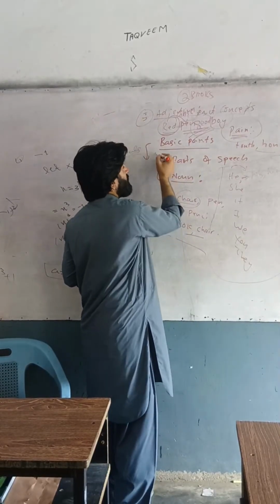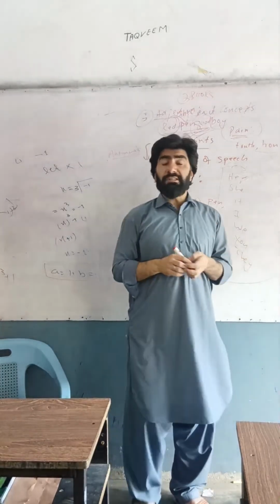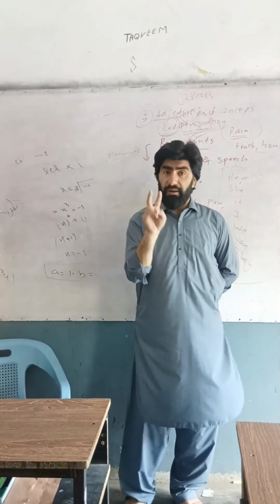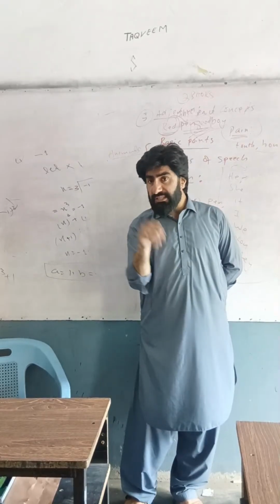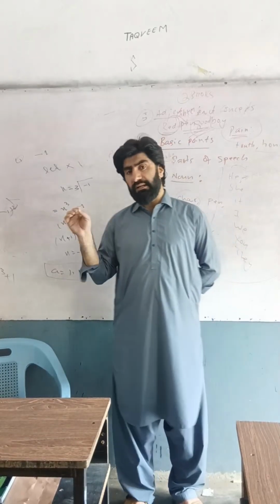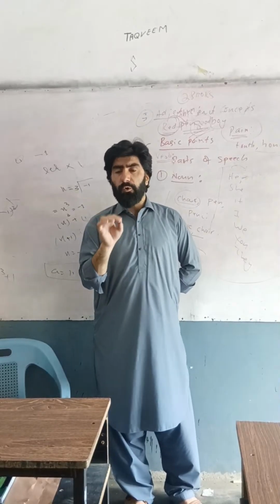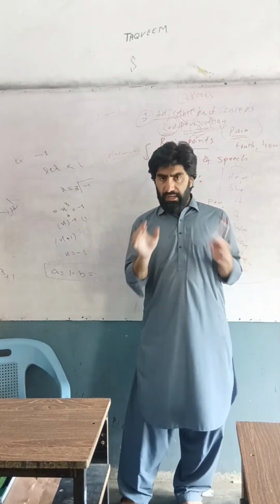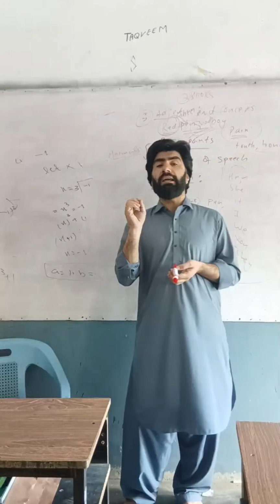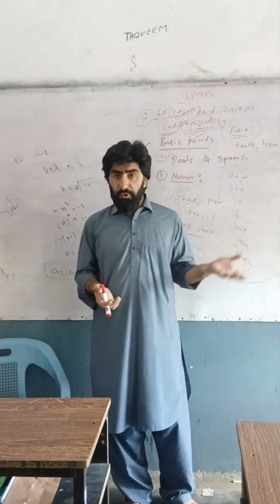After adjective, we have verb. What does it mean by verb? A verb is a word that performs two types of things: it performs action, and it shows state of being. What does it mean by action and state of being? Action, for example, run, walk, go, eat, sleep. These are verbs and these show action. State of being, for example, is, am, are. These are also verbs but show state of being.